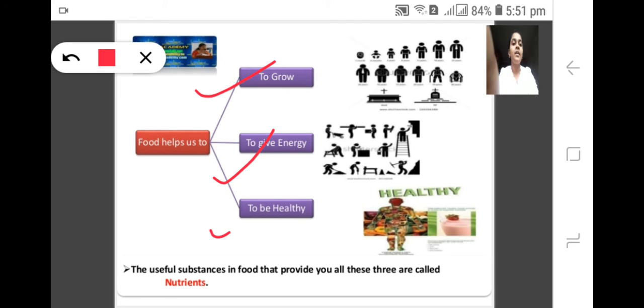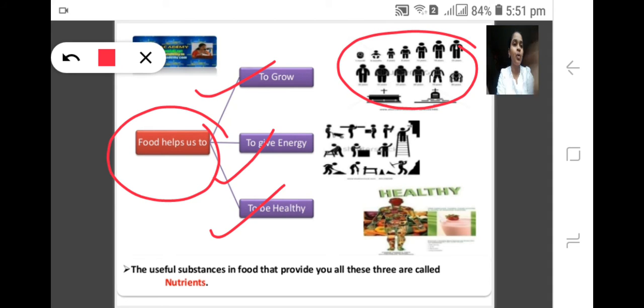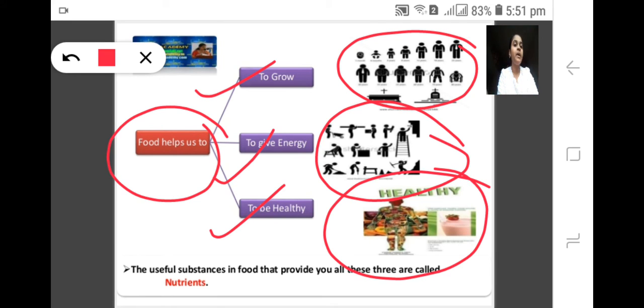And the third one is, if you want to be healthy, for that purpose food is very important. So food helps us to grow, it gives us energy, and food will keep us always healthy. So in this way, food is helping all living organisms, right?